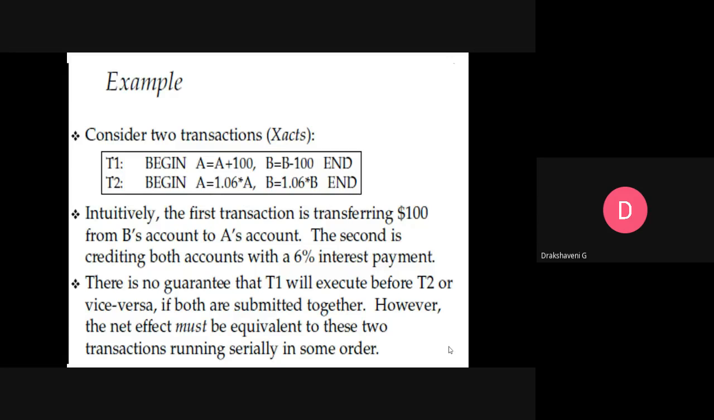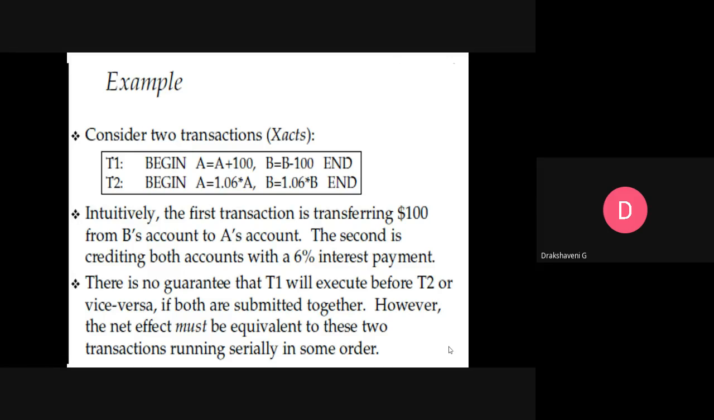If both are submitted together, so both of the things are done at the same time, then which one should be done first, multiplication or addition, or subtraction or multiplication? Which one should we do? However, the net effect must be equivalent to these two transactions running serially in some order. So we specify which order we have to do.